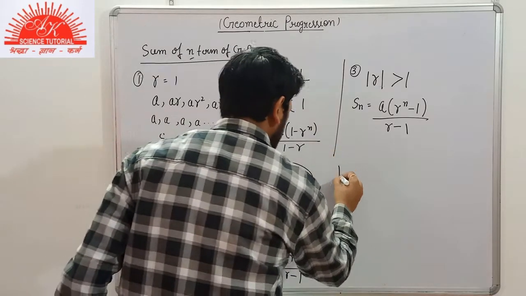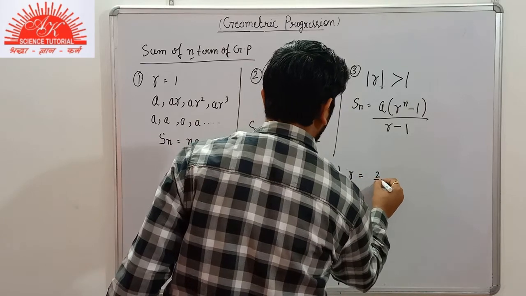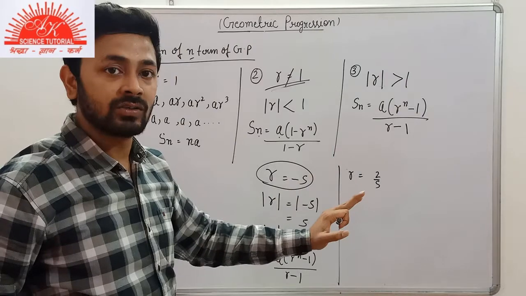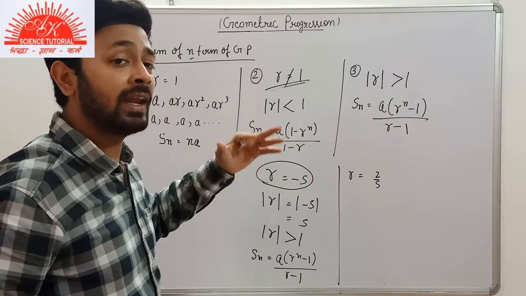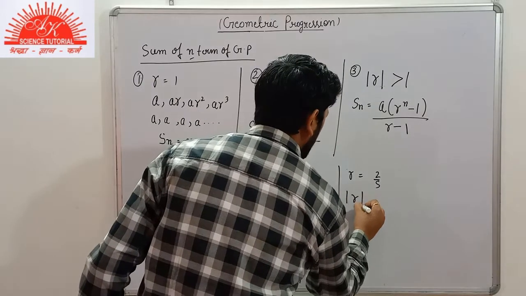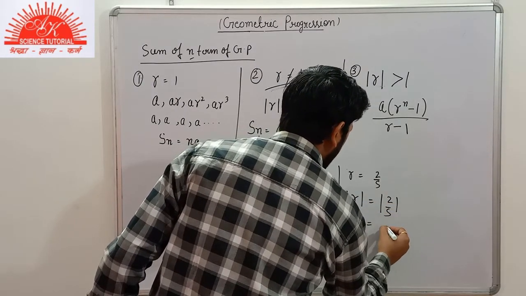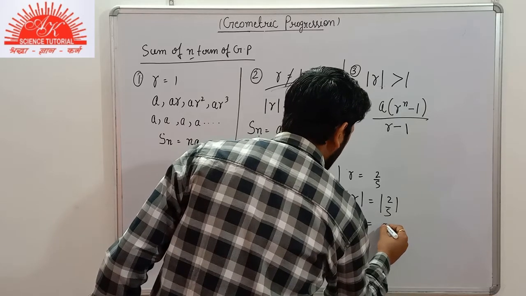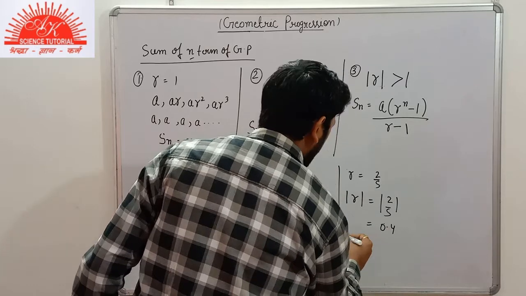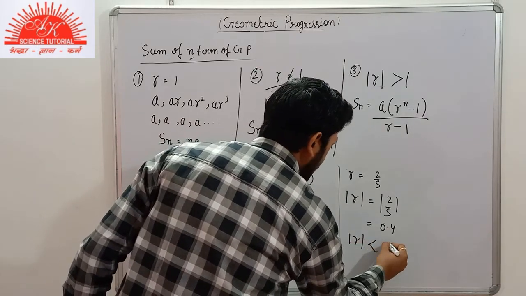Suppose again we are given here R is equal to 2 by 5. Here we can see that R is not equal to 1, so we will not focus on any other thing or get confused. We will directly write the absolute value of R, that is 2 by 5. It means we are obtaining 0.4, and 0.4 is less than 1.